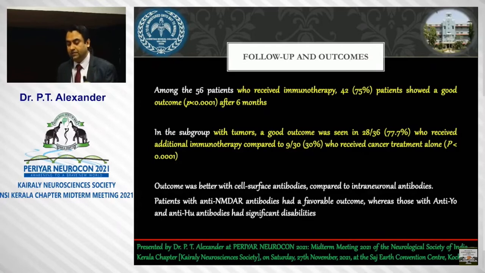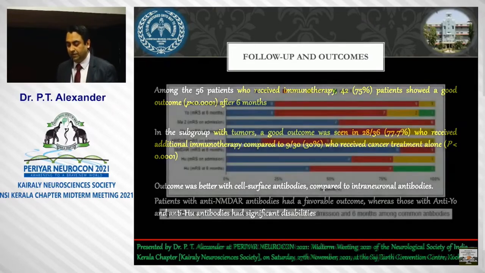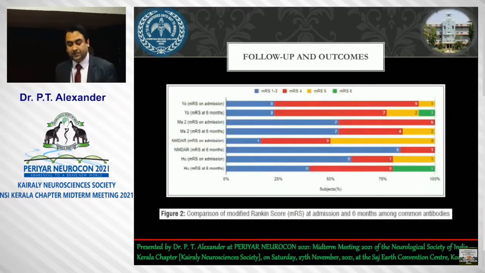Among those with tumors, a good outcome was seen again in more than 75% who received additional immunotherapy rather than only the primary tumor treatment. As you can see here, the NMDAR patients improved from the first to the second follow-up. The blue line indicates improvement in MRS on follow-up, whereas the Yo, MAR2, and anti-Hu antibodies had worsened on follow-up.